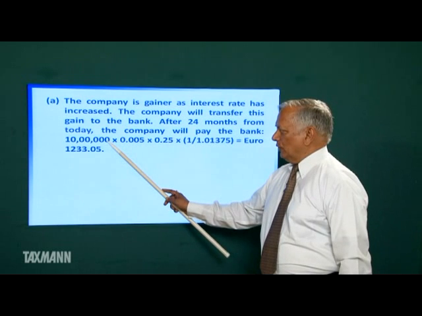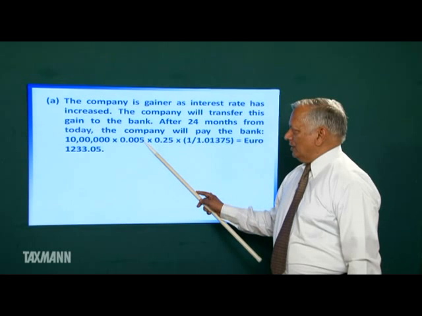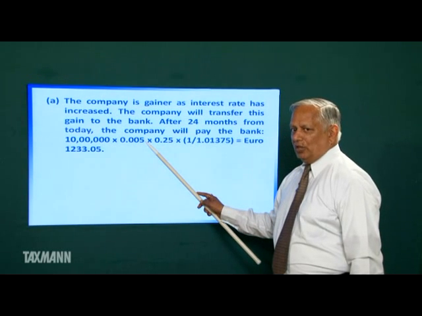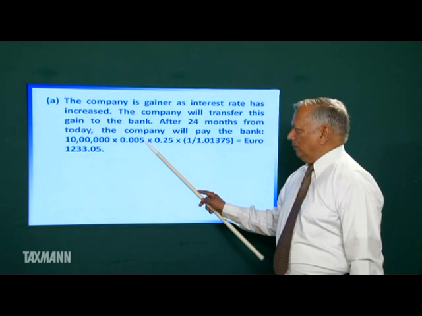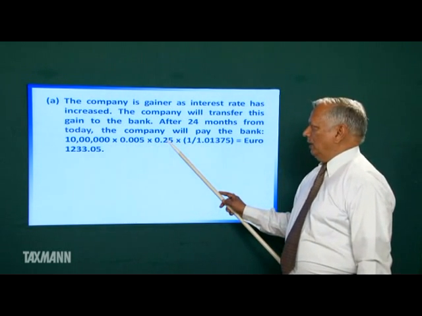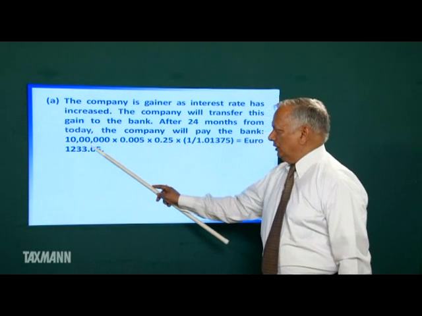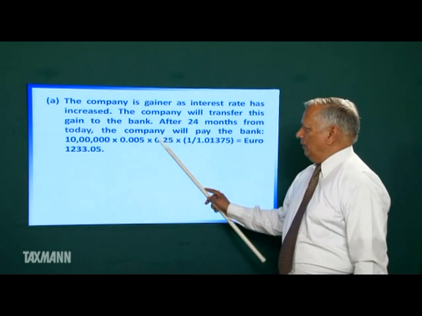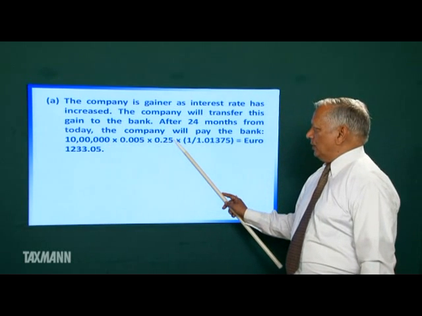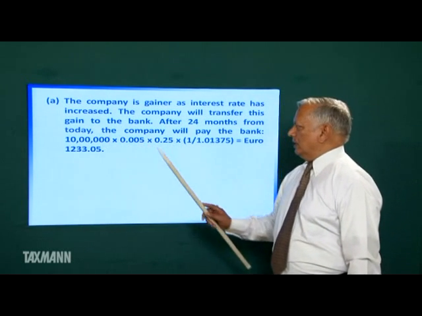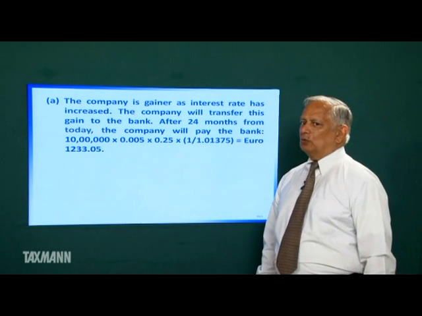The notional principal amount is 10 lakh. Your saving is 0.50%. So it is 0.50 divided by 100. It is for 3 months. So the company is gainer of interest by this much amount. Company shall receive this much amount of interest more than it has planned for. Company will pay this amount to the bank.